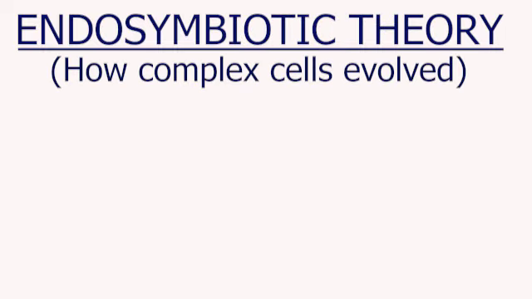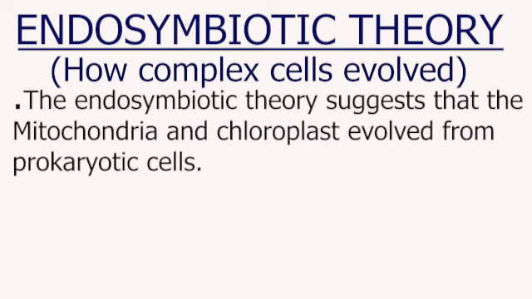In this video, I'll explain the endosymbiotic theory and how complex cells evolved. So the mitochondria and chloroplast have a striking resemblance to prokaryotic cells. Endosymbiotic theory suggests that the mitochondria and chloroplasts evolved from prokaryotic cells that existed millions of years ago.